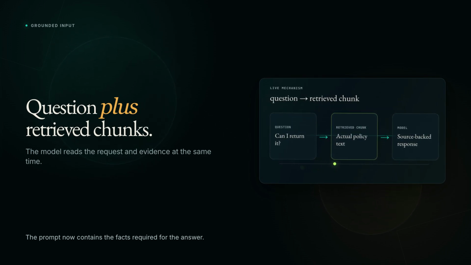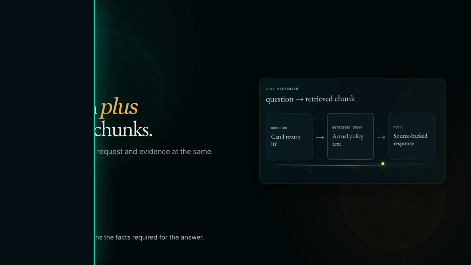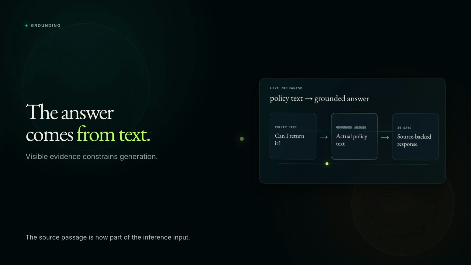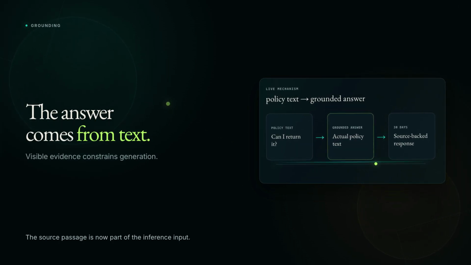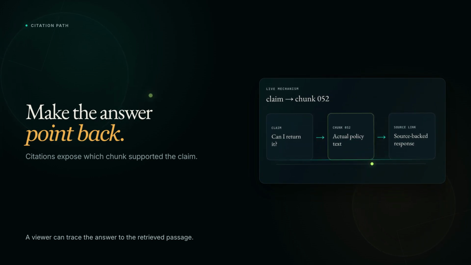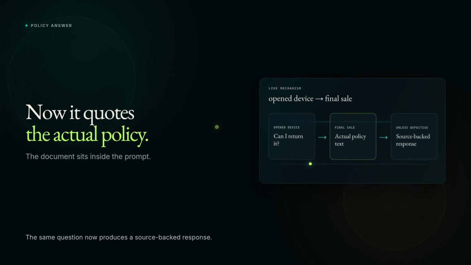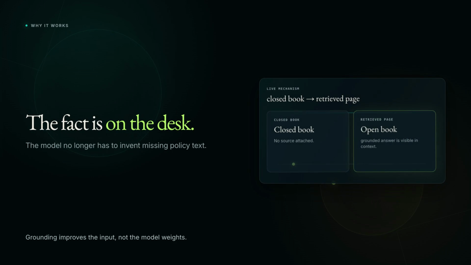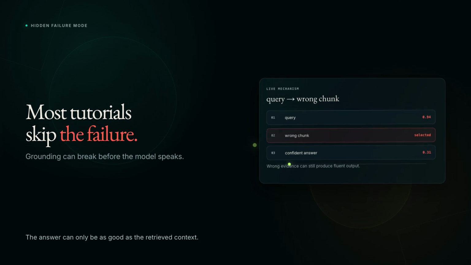Now the model gets the question, plus the retrieved chunks. It reads them and it writes an answer grounded in that text. You can even ask it to cite which chunk it used. Ask about the refund policy now, and it quotes your actual policy because your actual policy is sitting in the prompt. Here's the part most tutorials skip.